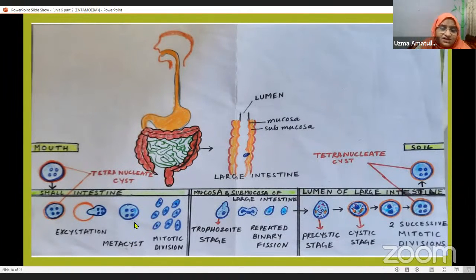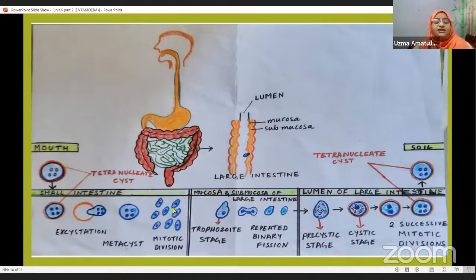Now this metacyst undergoes mitotic division, each of these nuclei will divide to form two. So how many are there now? Four will divide to form eight.